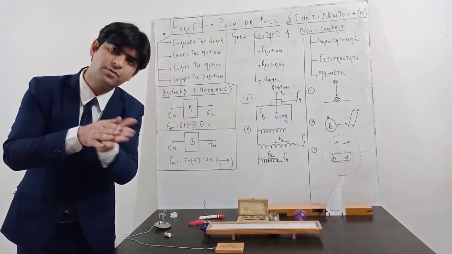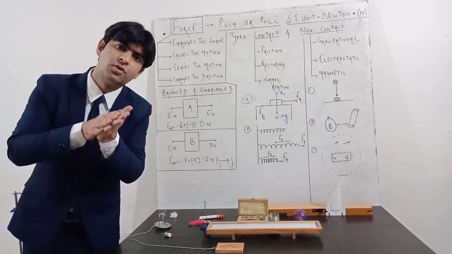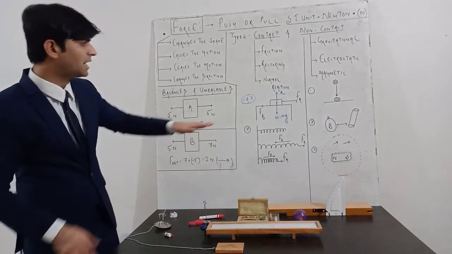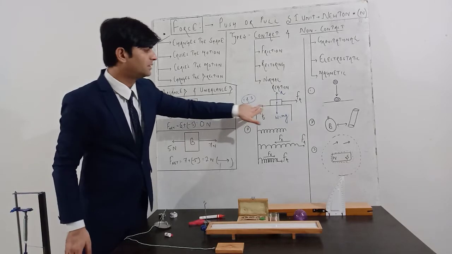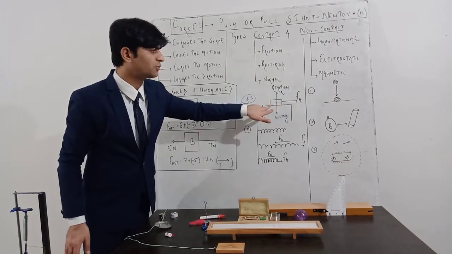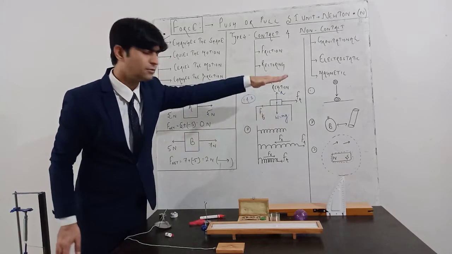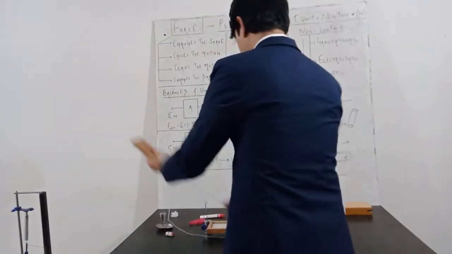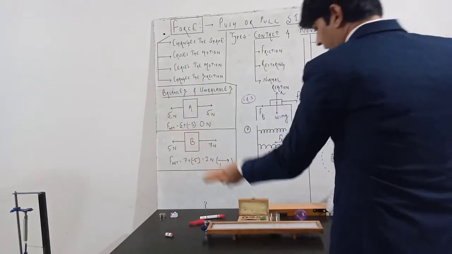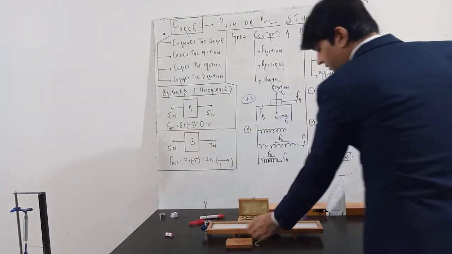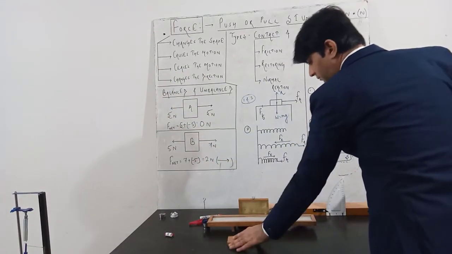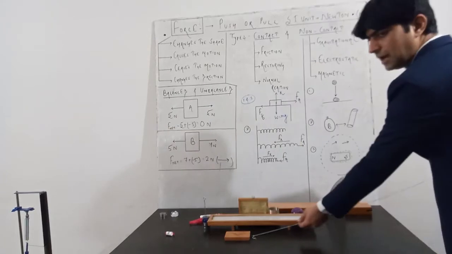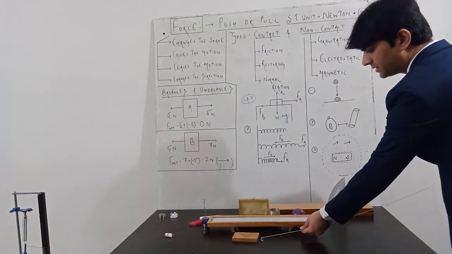Frictional force is the opposing force which causes opposition to the motion of a body. If you see here, I have drawn this diagram. If this is a table and this block is kept over here, suppose I apply the force to this side, I am pulling this block on this side.